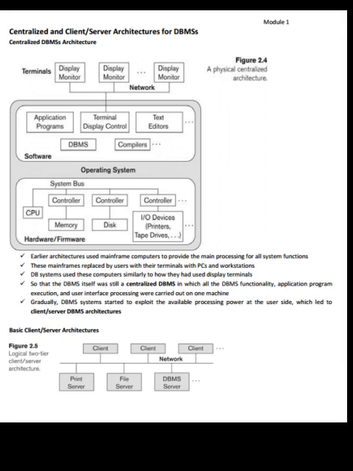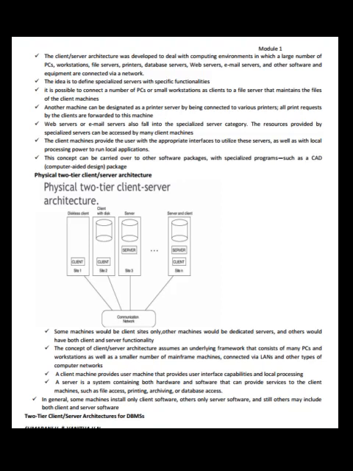one machine. Gradually, DBMS systems started to exploit the available processing power at the user side, which led to client-server DBMS architectures. Now let us see the basic client-server architecture. See the figure. The client-server architecture was developed to deal with computing environments in which a large number of PCs, workstations, file servers, printers, database servers, web servers, email servers, and other software and equipment are connected via a network.